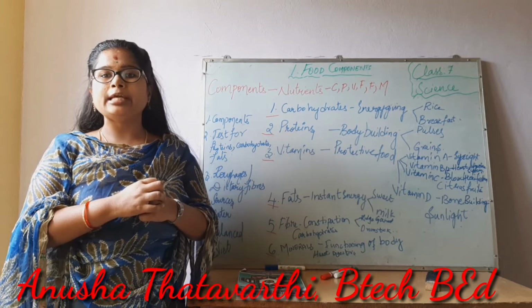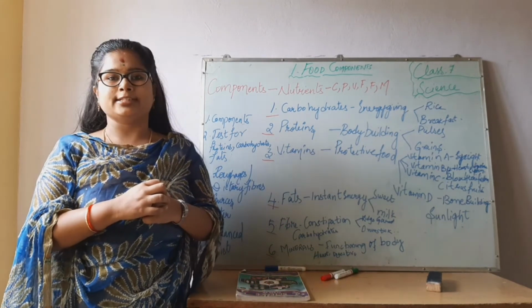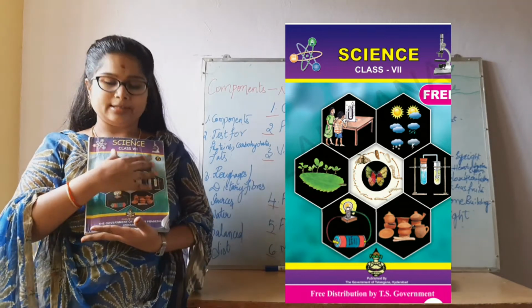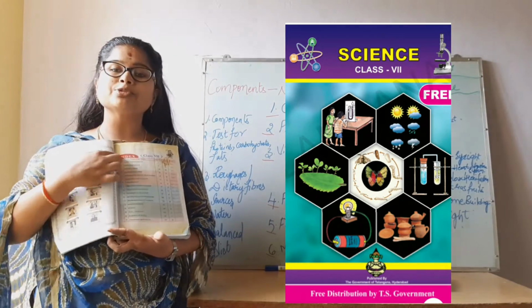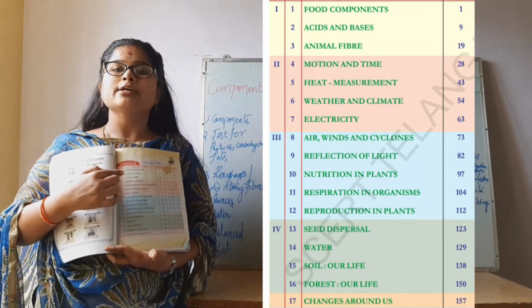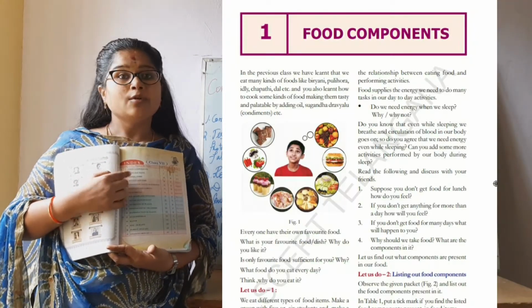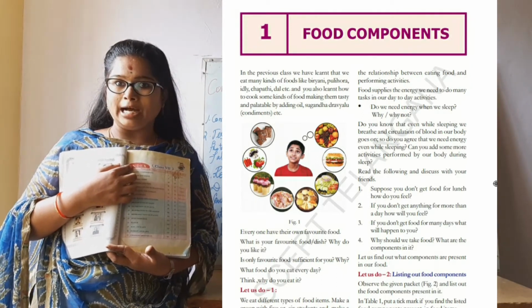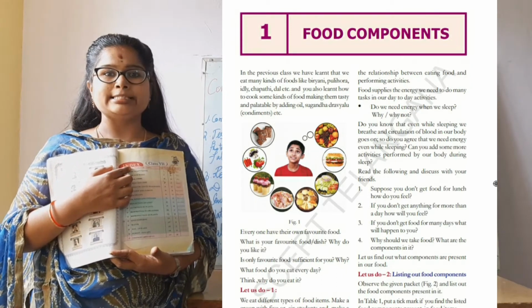Here I am to teach class 7 science. So this is our textbook, and we have a total of 17 lessons in this, and we are going to deal with the first lesson today. What is our first lesson? Our first lesson is all about food components, isn't it?